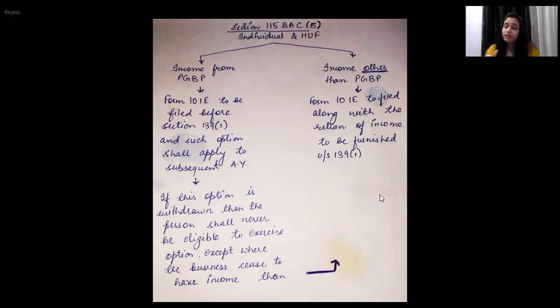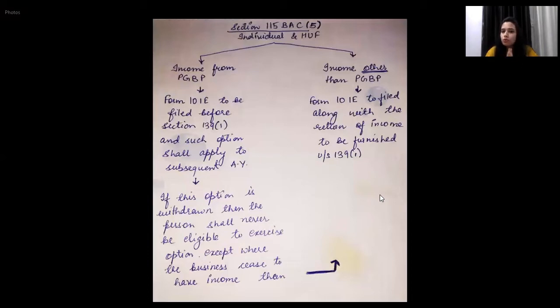And then again, in financial year 22-23, the next financial year, if you want to claim this benefit again, then you will not be eligible to claim it in future years. It is available once in a lifetime for business or profession. So I think clause 1 is clear.